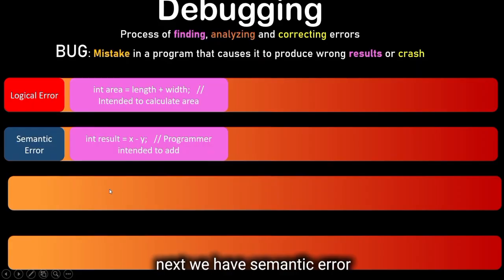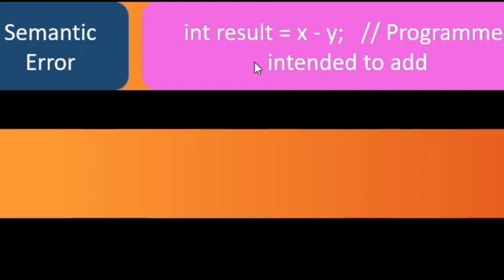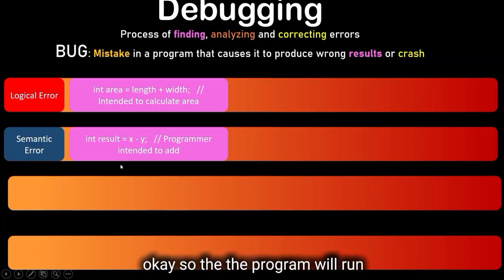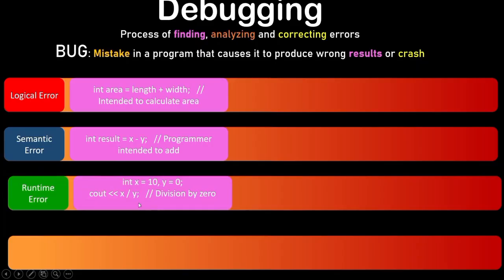Next, we have semantic error. Here the programmer intended to do what? The programmer intended to add, but he put the negative there, minus. So the program will run, but the output will be wrong. Next, runtime.